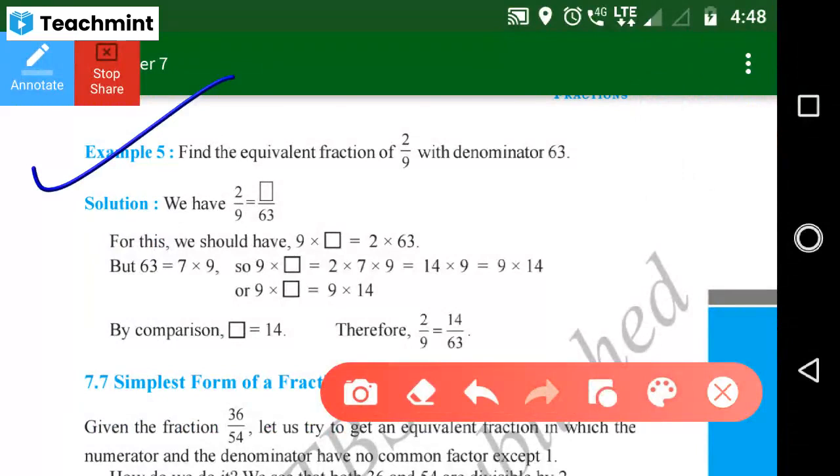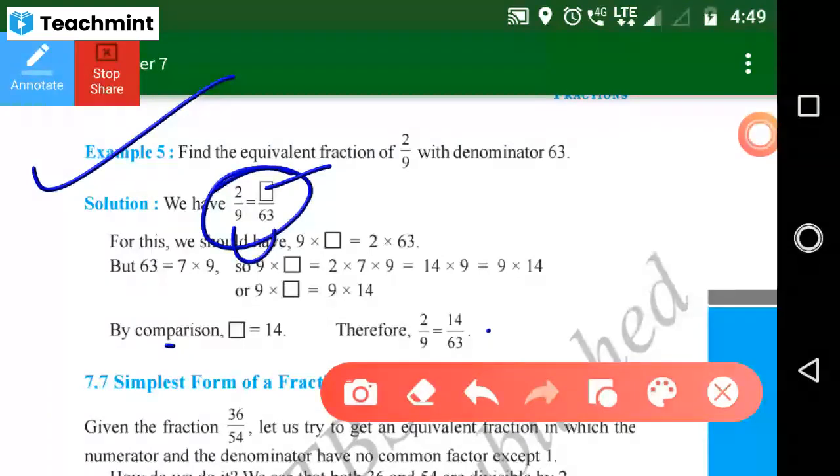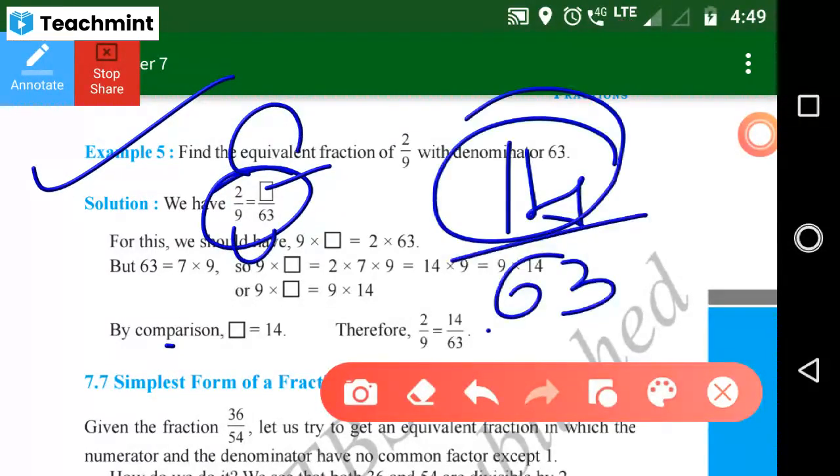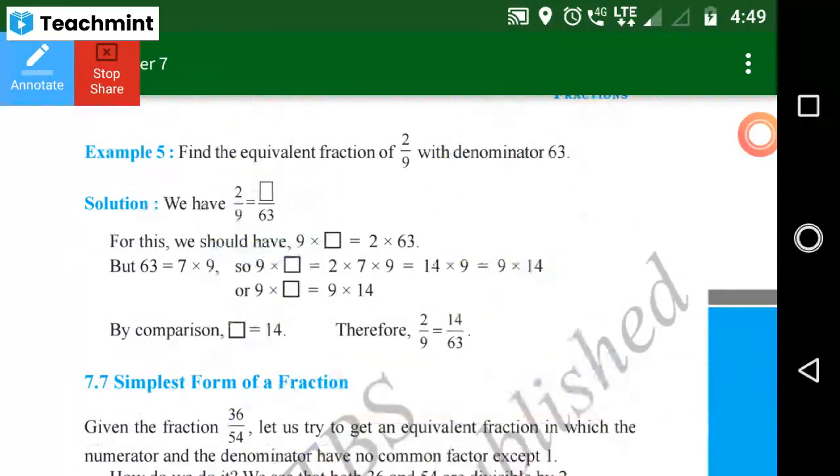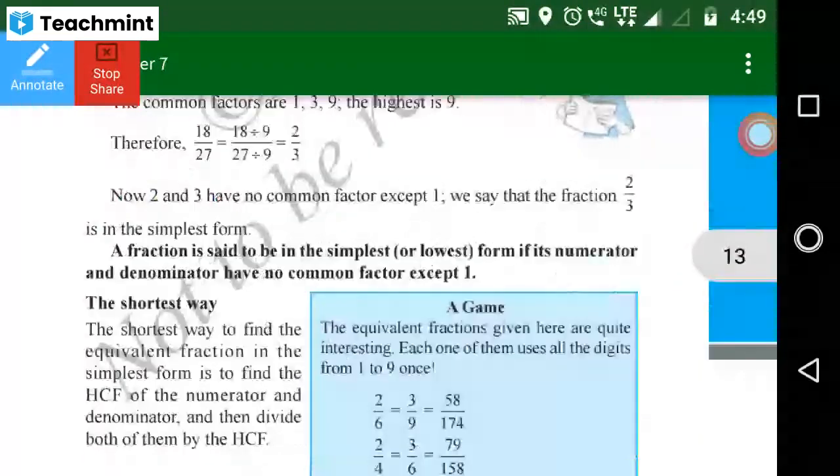So then here you just find the value. It means 9 sevens are how much? 63. Then 2 sevens are 14. 14 divided by 63 is the answer. Understood? So like this you solve at home.